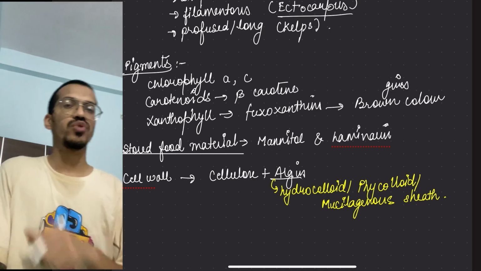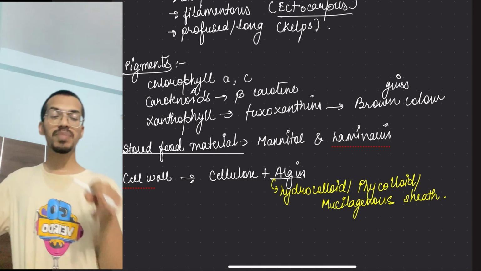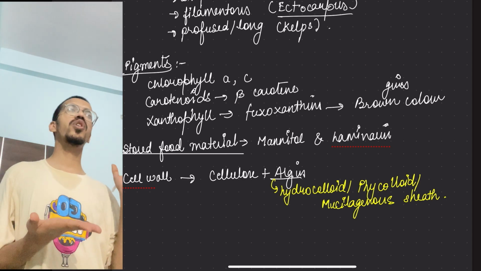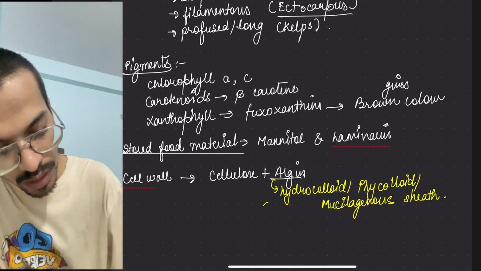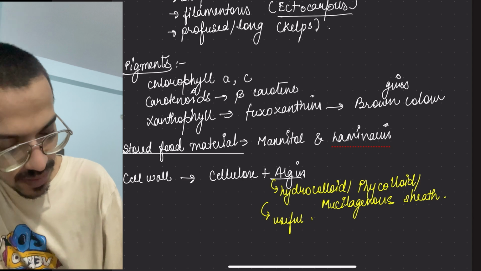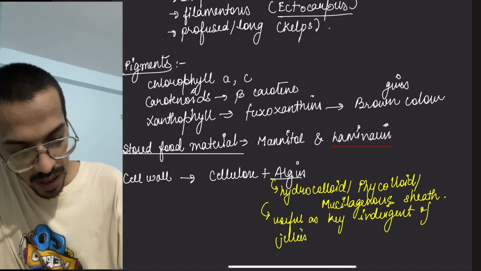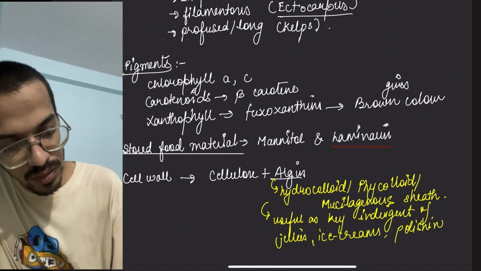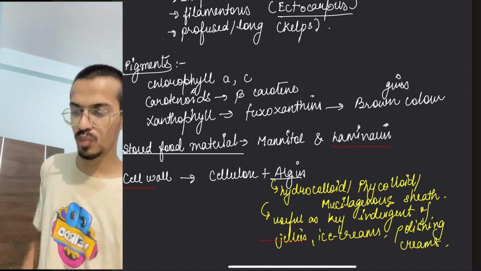Now this algin which is present is highly useful for us. How is it useful? It is used for making jellies. It is used as a polishing agent also. So it is very useful as a key ingredient of jellies, ice creams, and polishing creams. So this is how algin is important. Later on we will study more about it.